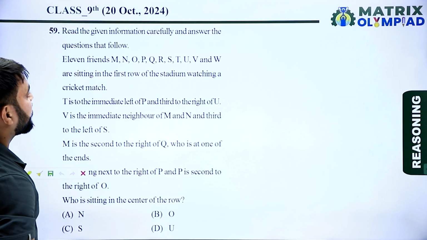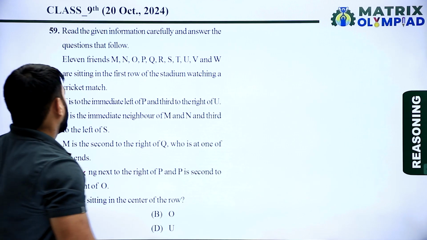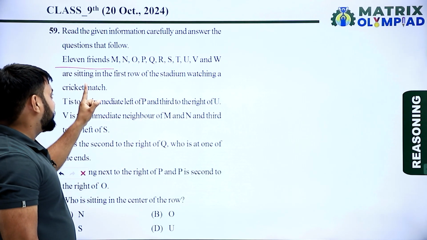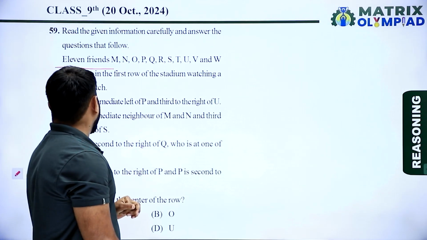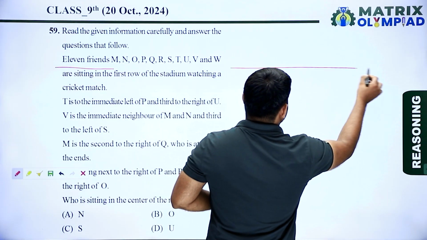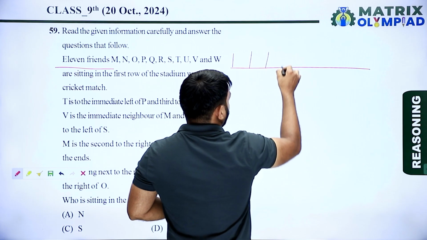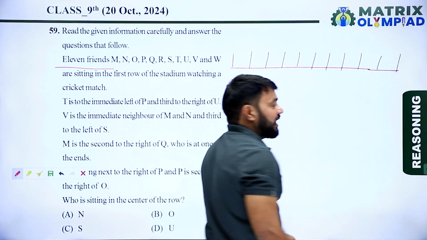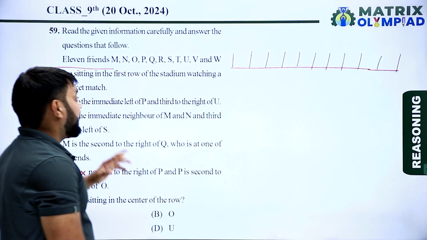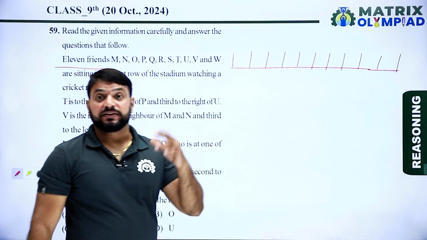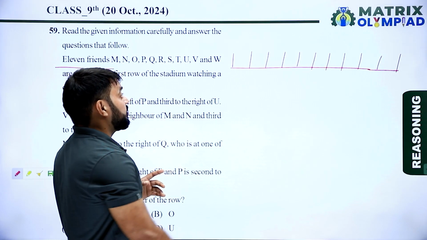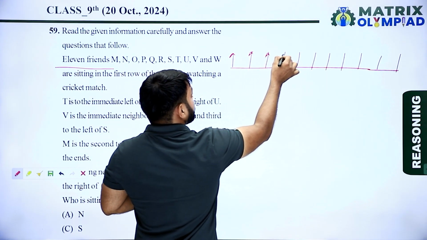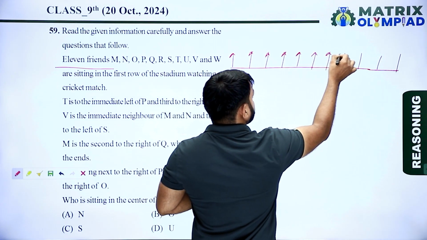Read the given information carefully and answer the question that follows. 11 friends M, N, O, P, Q, R, S, T, U, V and W are sitting in the first row of the stadium watching a cricket match. Everyone's face will be in the same direction because all are watching a match. So let's suppose all are facing towards the north direction.